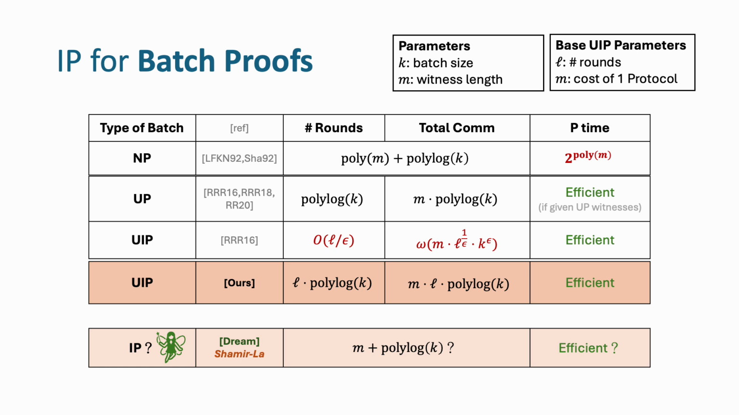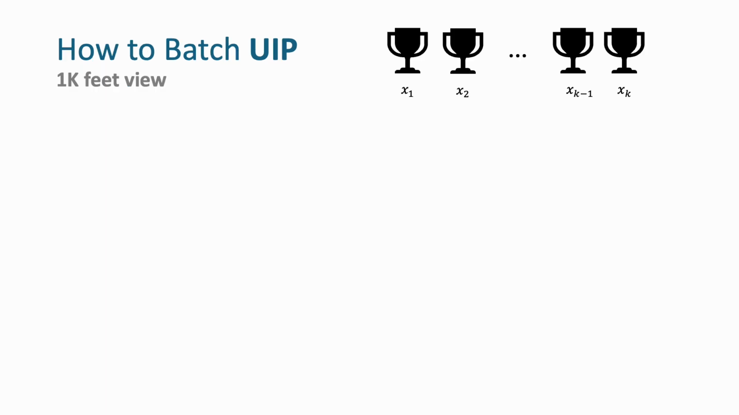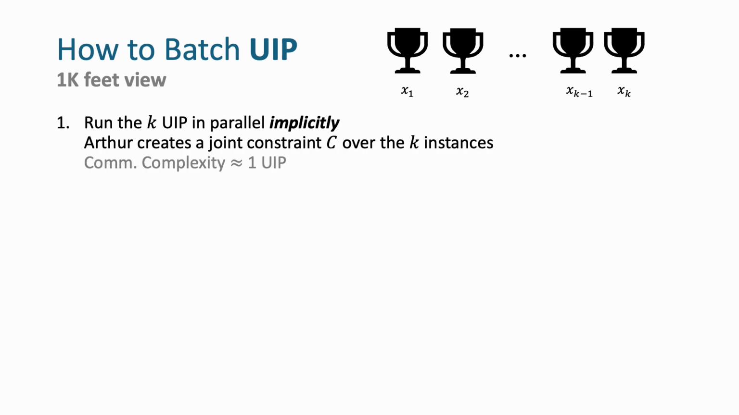Finally, let me give you a flavor of how our main batch UIP theorem is proven. Step 1 is essentially the same as in the original RL16 protocol. First, we run the k UIP protocols implicitly. By implicit, I mean none of the prover's answers are actually sent to the verifier. In the end, Arthur creates a joint constraint C over the k instances. Most importantly, the cost of step 1 for the verifier is roughly the cost of one protocol because none of the answers are actually sent. Otherwise, there would be a k overhead and we are back to square one.